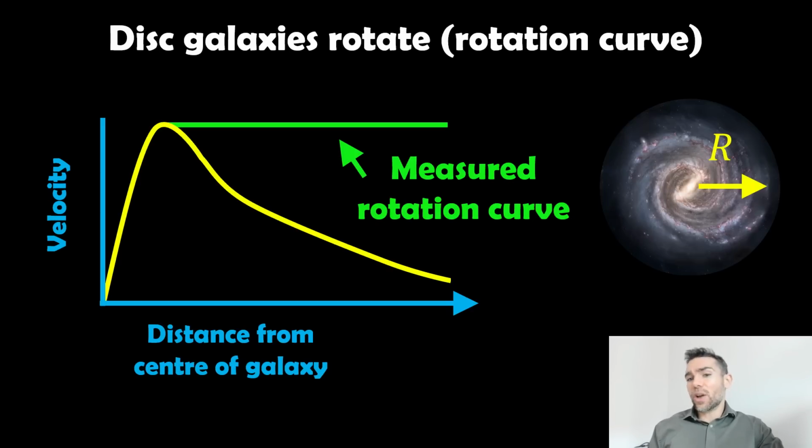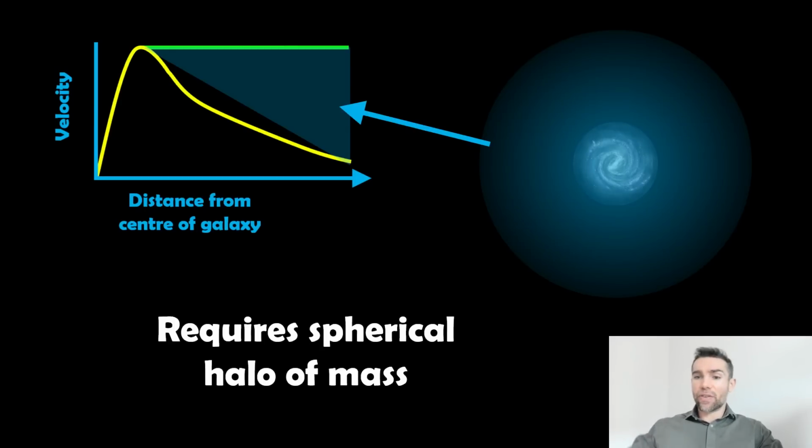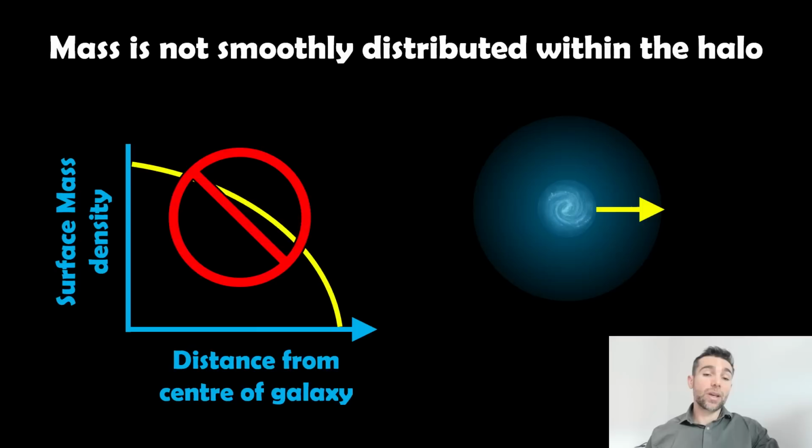And really the only way that can happen to fill that gap, to increase the velocity, is to have some mass there, have a halo of mass that we can't see. And this is where the dark matter halos come from. And again, we can't see it, but we can essentially model how to get that rotation curve flat by distributing mass and matter around it that we can't see. And it basically gives us this kind of spherical structure.